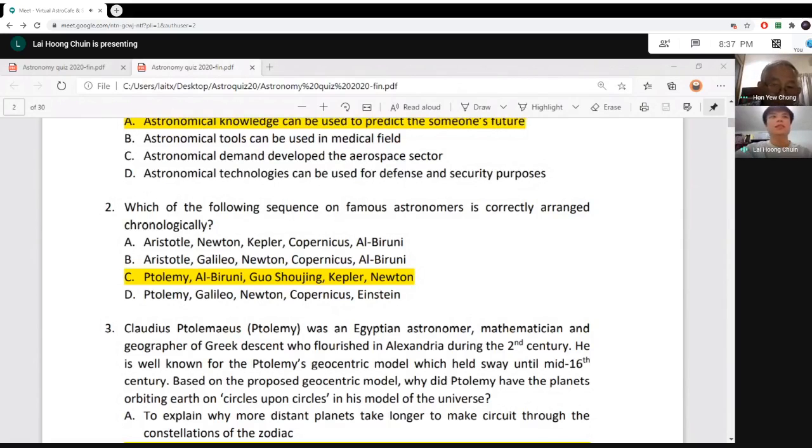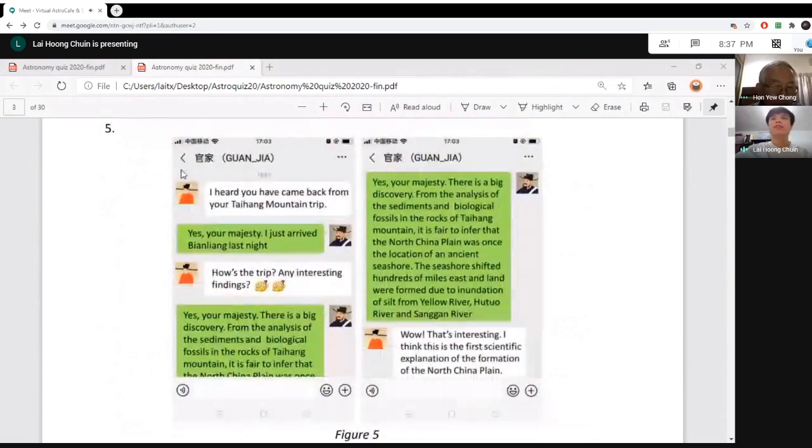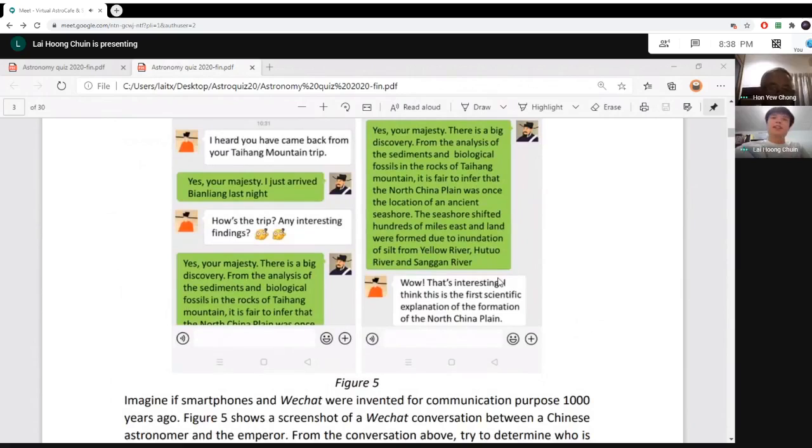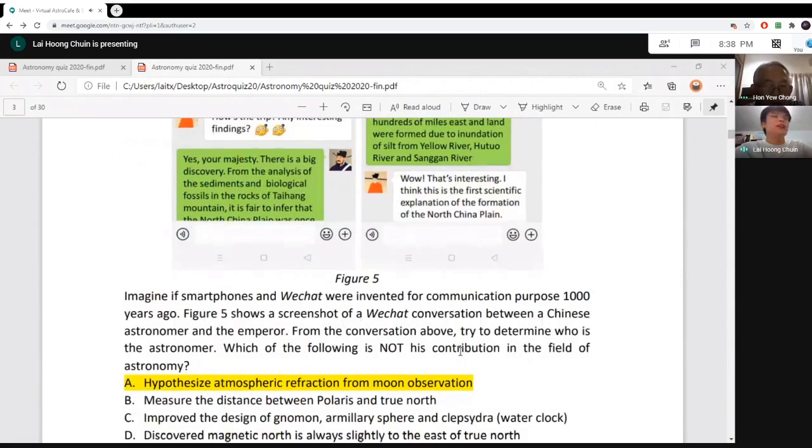So the next question is question number 5. Question number 5 is actually designed by me. It's actually combining the latest technology in the ancient time. Imagine that this WeChat application was invented 1,000 years ago, in ancient China. So what will happen? The question is, which of the following is not the contribution of this astronomer?